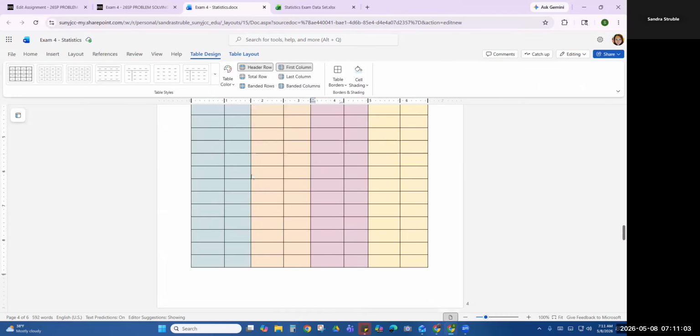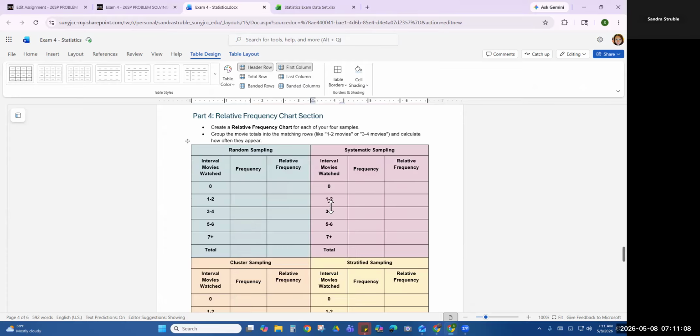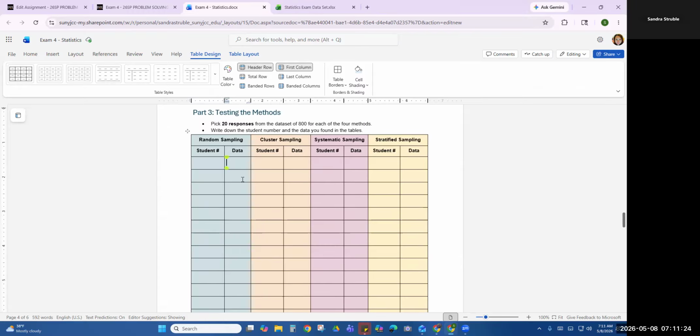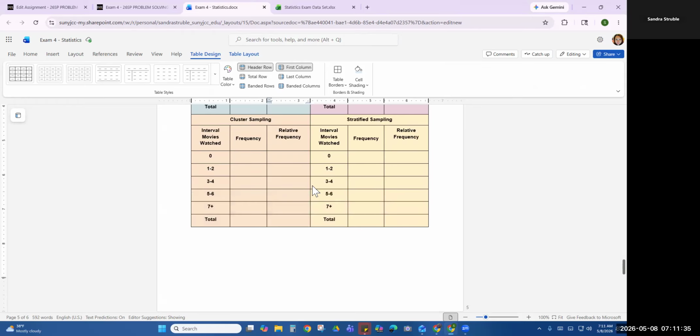The next thing you're going to do is take your data, what you've just created from your samples, and you've got your random, your cluster, your systematic, and your stratified. Down here, I match the color coding to that, and you're going to find the frequencies and the relative frequencies. Please note, this is if you have answers of 1 or 2. So up here, if you have a 1 or a 2 or any of those, you're going to count how many of those are, and you're going to put how often they happened. And then you're going to find your relative frequency based on that. All right. Same thing for the other 3.